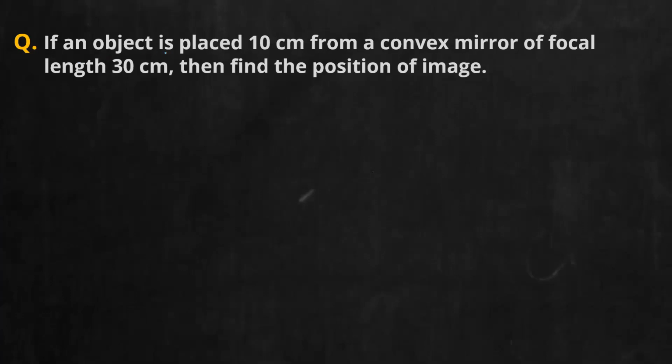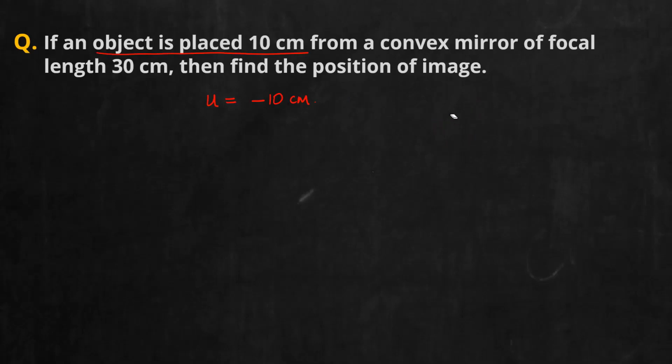Read the question well. An object is placed at 10 centimeter from a convex mirror. So first we can notice this is the object distance. The object is placed 10 centimeter from a convex mirror, so immediately I can write u is equal to 10 centimeter, and bring in the sign convention. What will be the sign of object distance? Negative. You should think in terms of the ray diagram, because here you have a convex mirror, and for a convex mirror we always place the object in front of the mirror. If you place the object in front of the mirror, u is negative. So immediately u is equal to negative 10 centimeter.